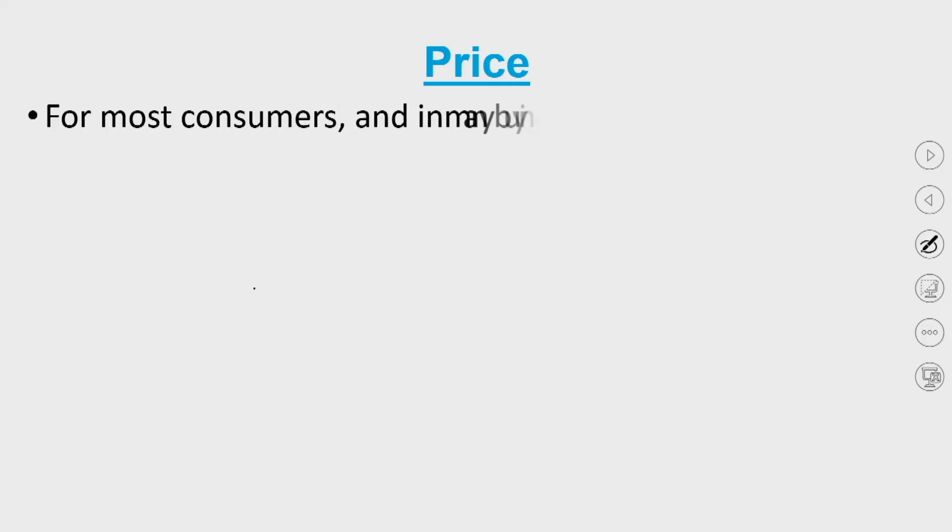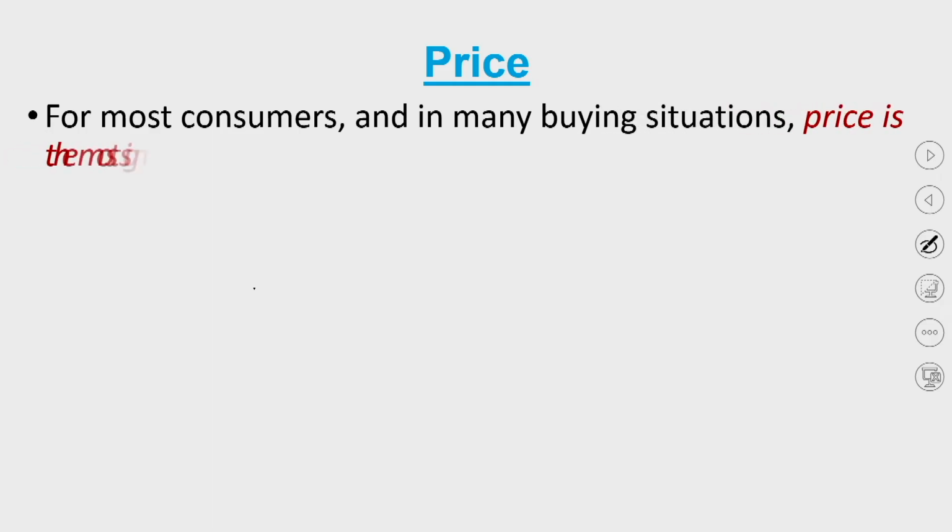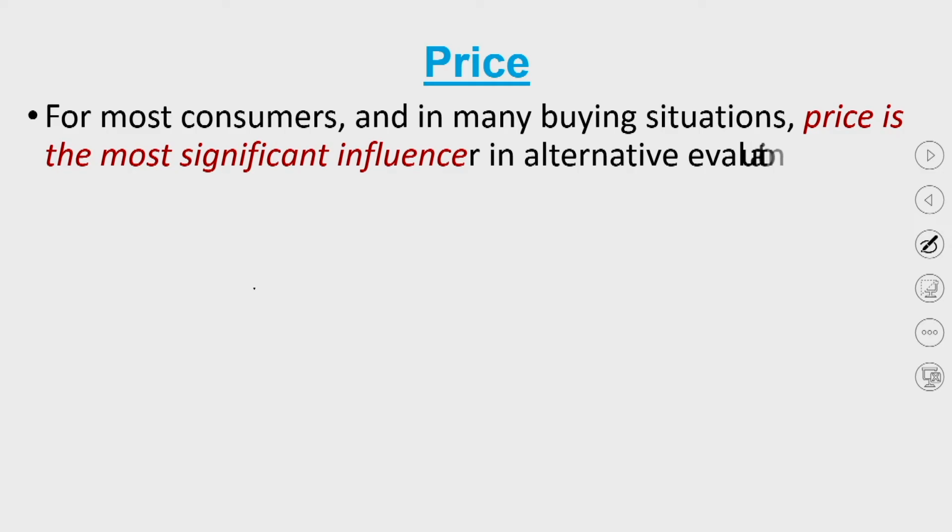Now there are some major determinants that are also used for making this kind of product selection, or evaluative criteria for making a product selection, and one of the most important criteria is price. Price is an important criterion which consumers actually use, and in my opinion it is the single most used criterion for alternative evaluation. So for most consumers and in many buying situations, price is the most significant influencer in alternative evaluation. The price of a product is the most significant influencing agent which defines how you are going to buy a product and when you are going to buy it.